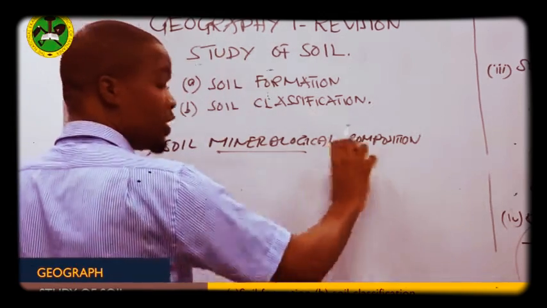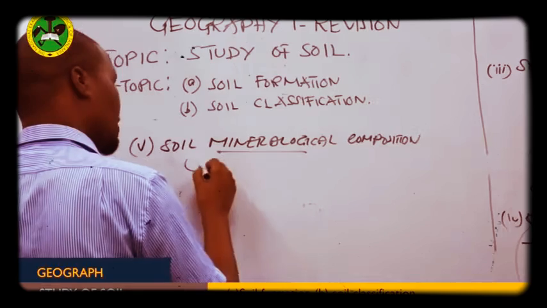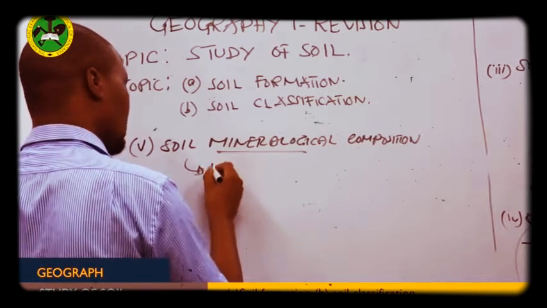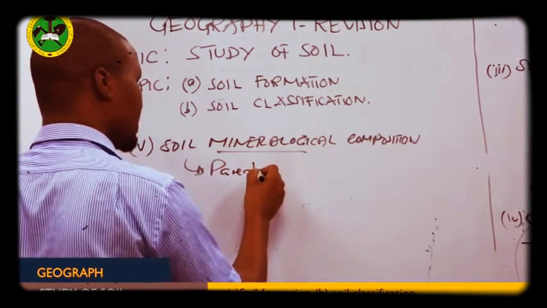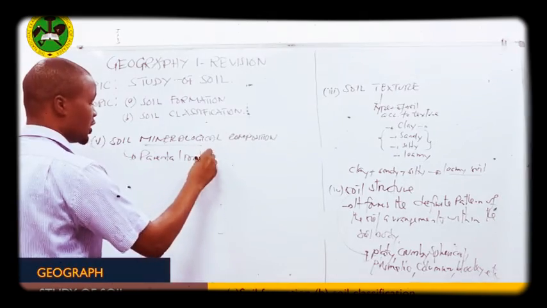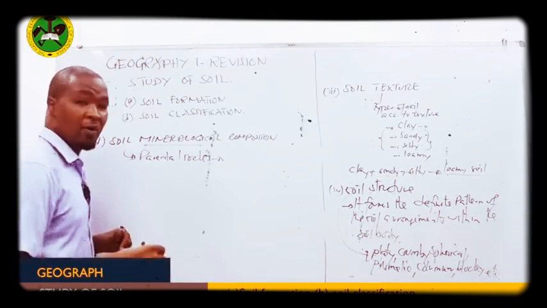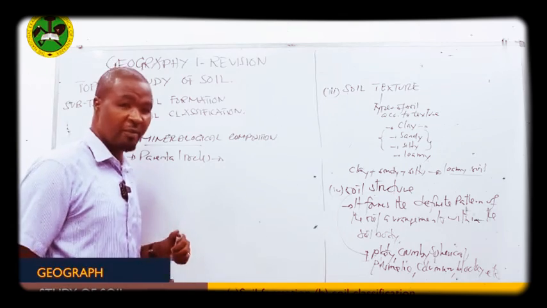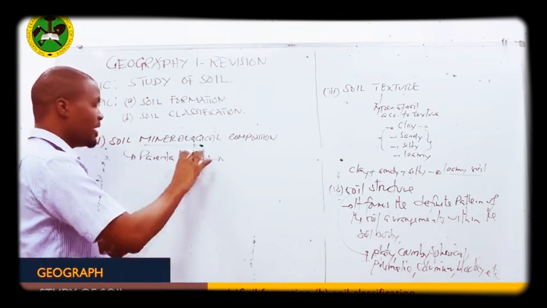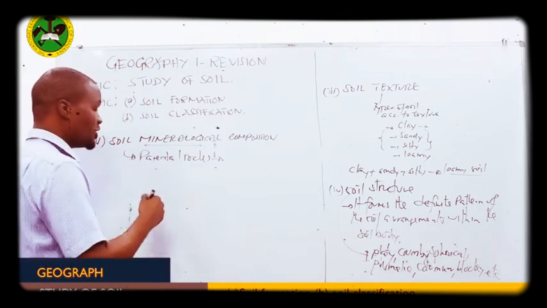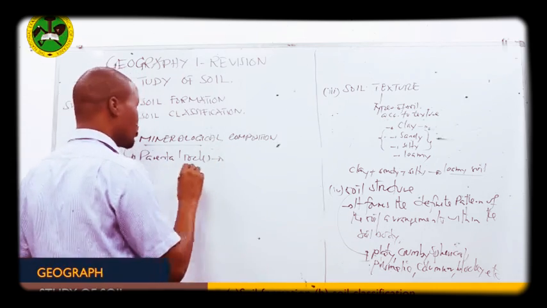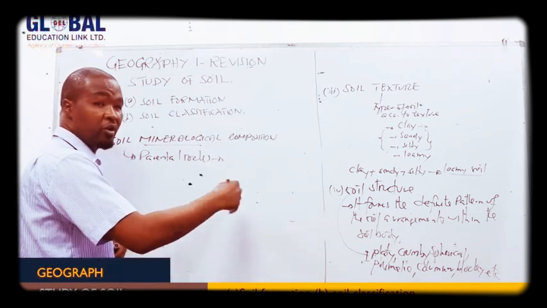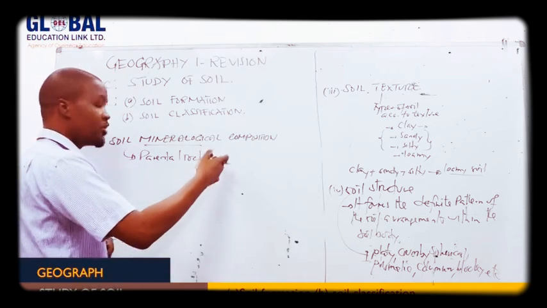The amount of minerals the soil is composed of originated from the parent rock. So if the parent rock was made of many mineralogical compositions, then we say the soil is made up of more minerals. If it's more minerals, it means the soil will be more productive.